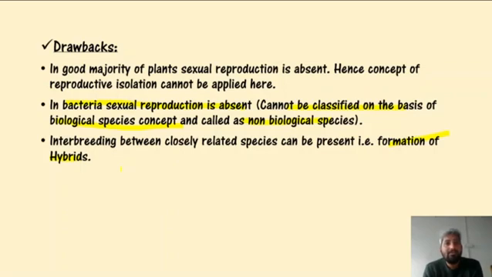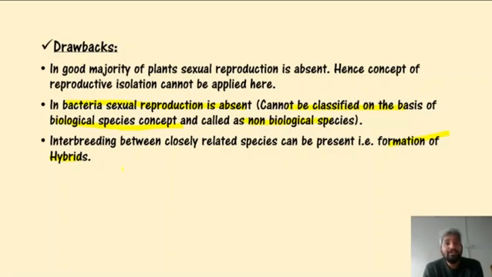Mule: female horse and male donkey, while hinny is produced by interbreeding between the male horse and female donkey, opposite. But these hinny and mule, though they are formed naturally in nature, are both sterile. They cannot further interbreed, they cannot further reproduce.